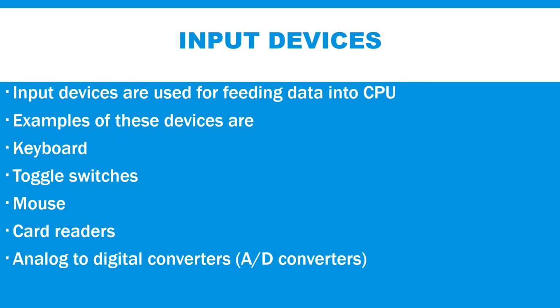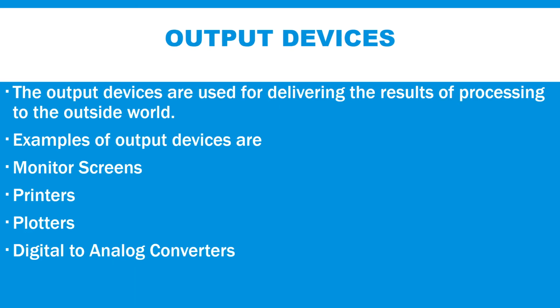Second is the input devices. Input devices are used for feeding data into the CPU. Examples of these devices are keyboard, toggle switches, mouse, card readers, analog to digital converters, etc. Then the third block is the output devices. The output devices are used for delivering the result of processing to the outside world. Examples of output devices are monitor screens, printers, plotters, digital to analog converters, etc. The input-output subsystem allows the computer to communicate with the outside world.